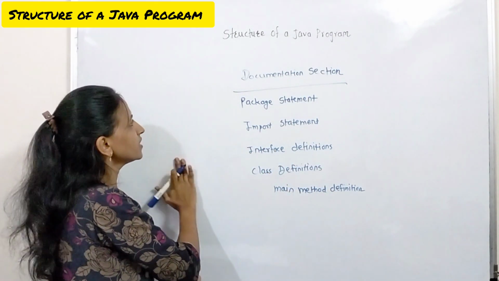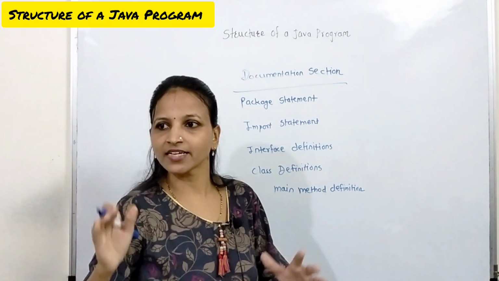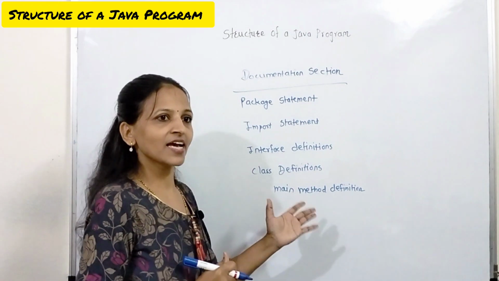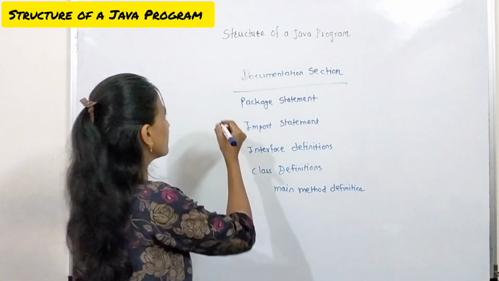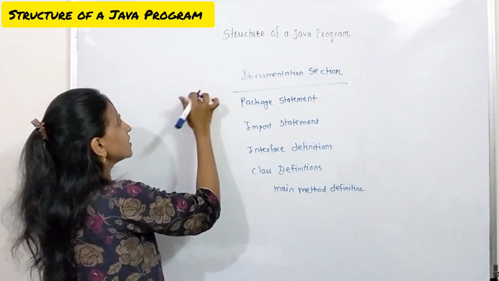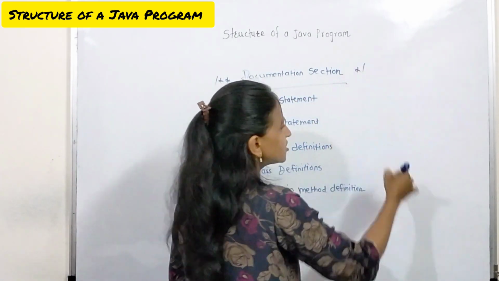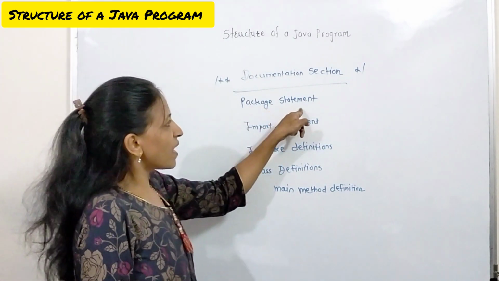Next one is the multi-line comment, slash star, star slash. Inside that any number of lines you can put. And the documentation comment is like slash star star and star slash. That is a documentation comment. That is the new comment style in Java, not present in C++. Now next is the package statement.